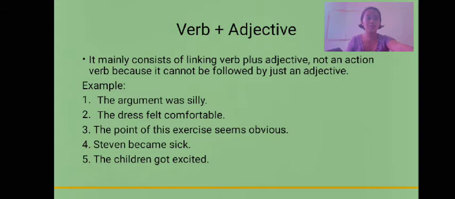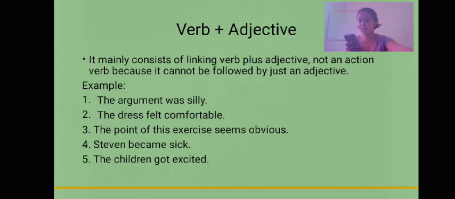Let's move on to the next structure, which is the verb plus adjective. We all know that an adjective is a word that describes a subject or a noun. The verb plus adjective mainly consists of a linking verb plus an adjective, and it cannot be an action verb because an adjective cannot be followed by just an action verb.